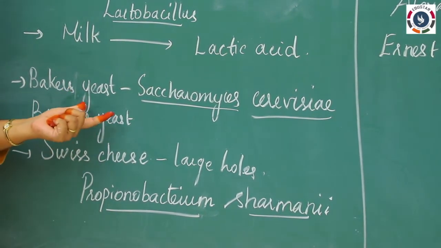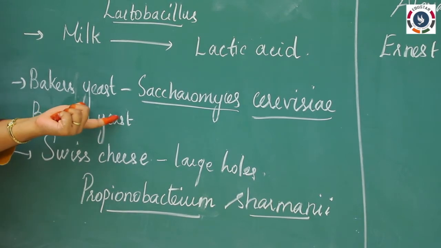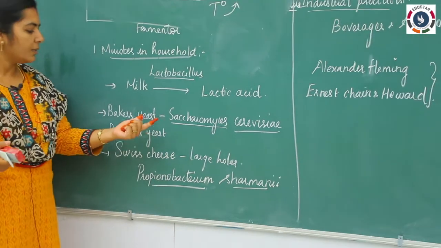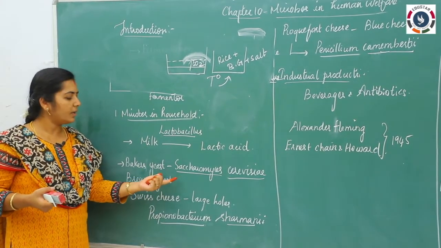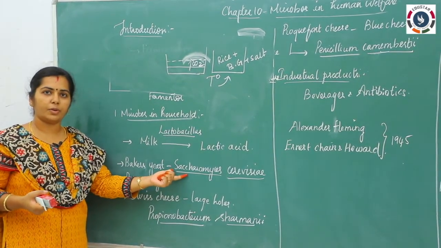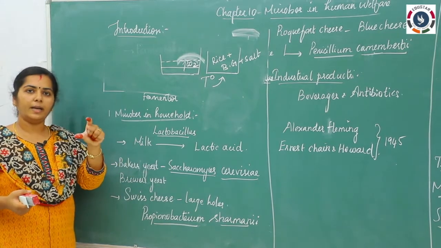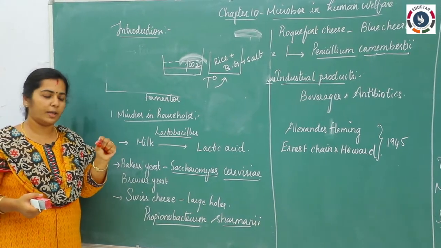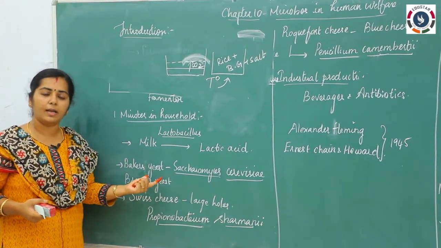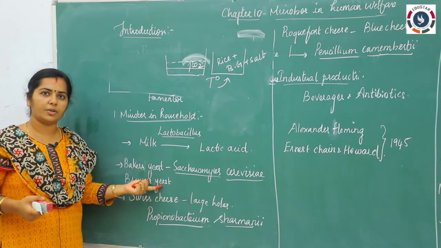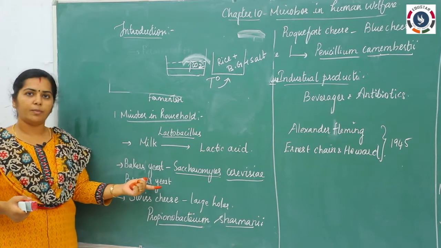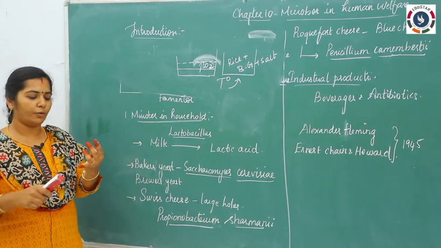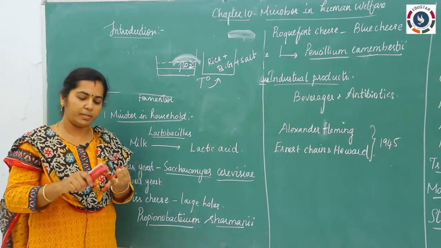By giving a particular temperature and in the presence of sugar molecules, in that batter the yeast will convert the sugar into an acid or some other gas will be produced. That is how we get the softness in bun and cake. Because of that fermentation reaction, the softness appears in the bun or in the cake. The same principle is followed for cheese as well as for butter.